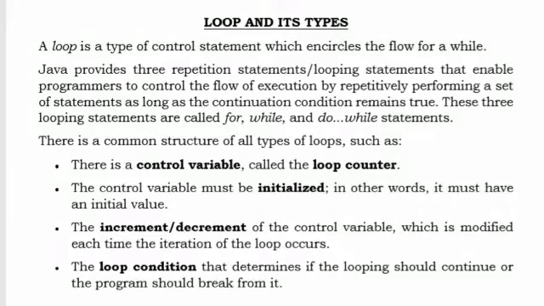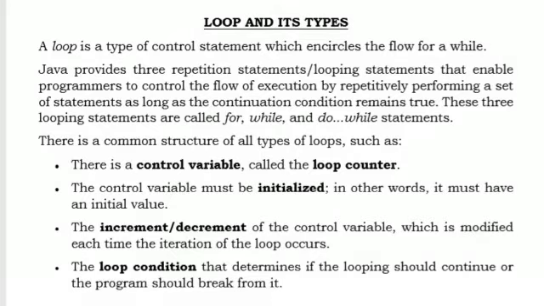In Java there are three types of loop. The loops are while loop, do while loop and for loop.